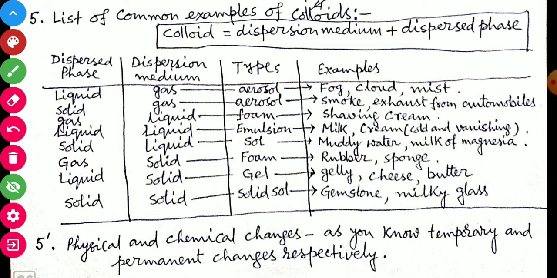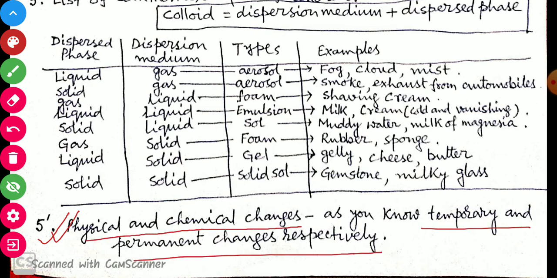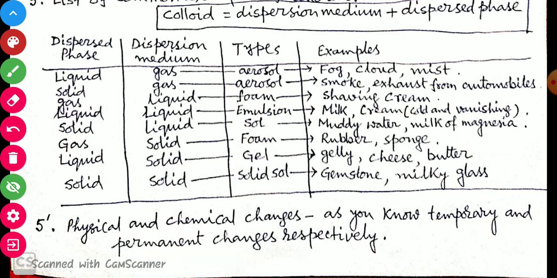Now, as we know from our previous knowledge, physical and chemical changes are temporary and permanent changes respectively. That is, physical changes are temporary, chemical changes are permanent changes.